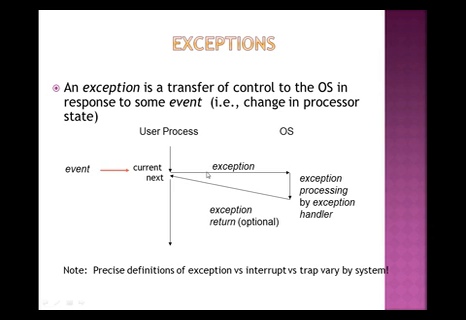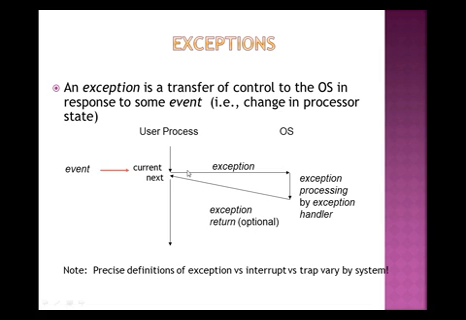So this diagram shows the exception. First of all, there is an event, then there is a current instruction and a next instruction. There is a user process, and this is the operating system, the OS part. Next is the exception processing by the exception handler. The exception handler is handling the exception. Then there is the exception return, which returns from the exception processing.